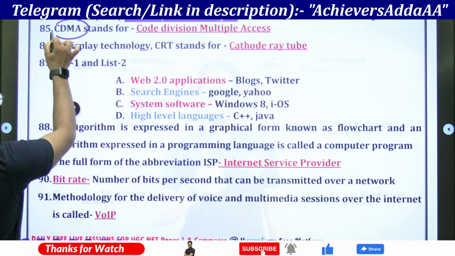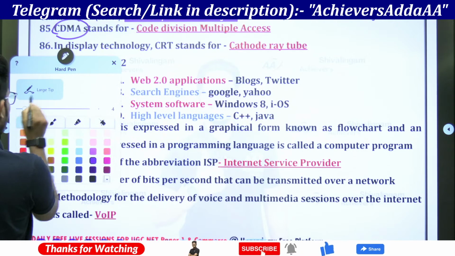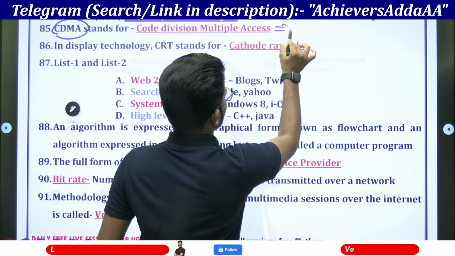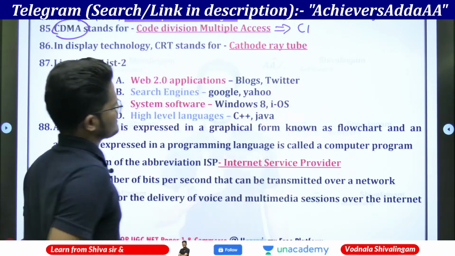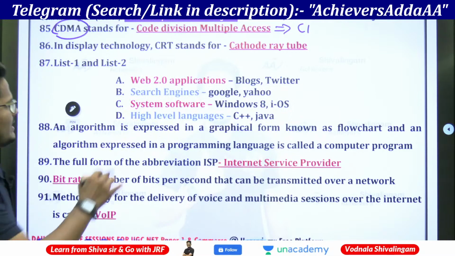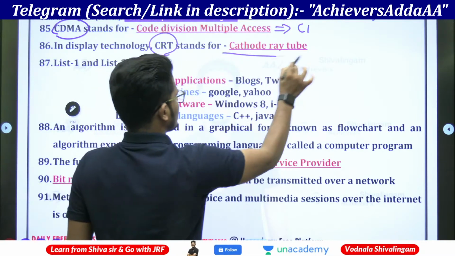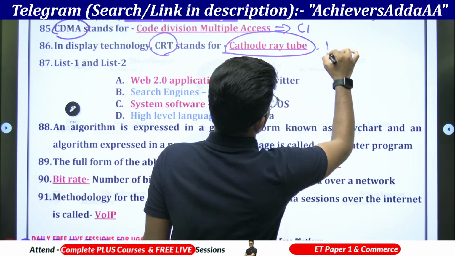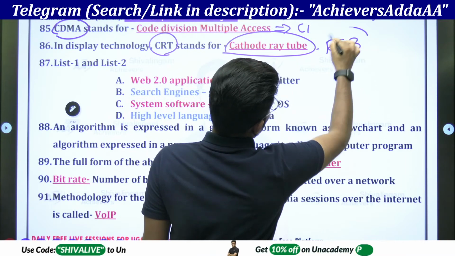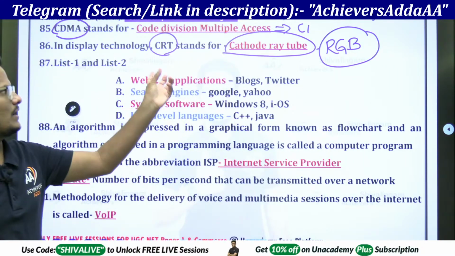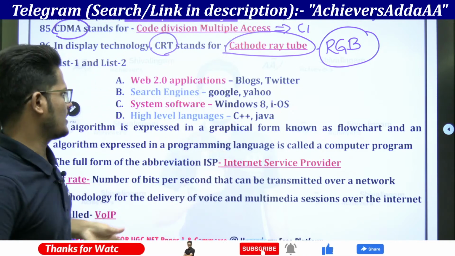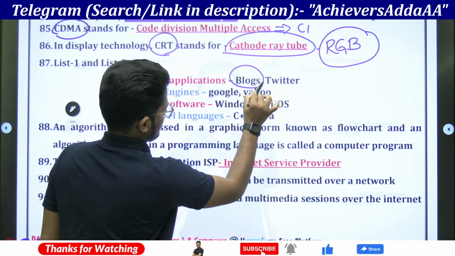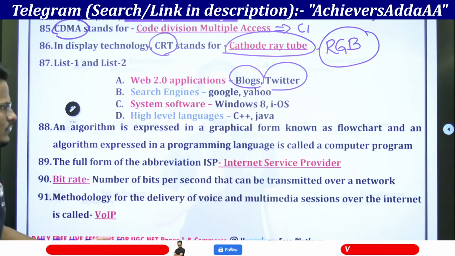Next, CDMA stands for Code Division Multiple Access. The full form of CDMA is Code Division Multiple Access. In display technology, CRT stands for cathode ray tube. The display is a cathode ray tube, and there will be RGB, which is red, green, blue. This technology makes the CRT a color one. Color CRT will have it.